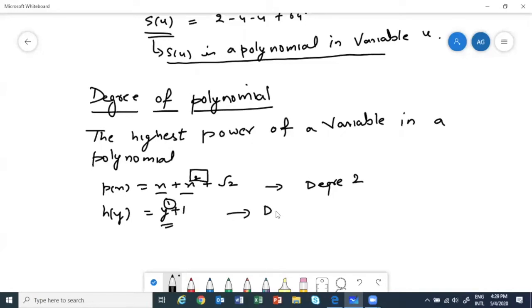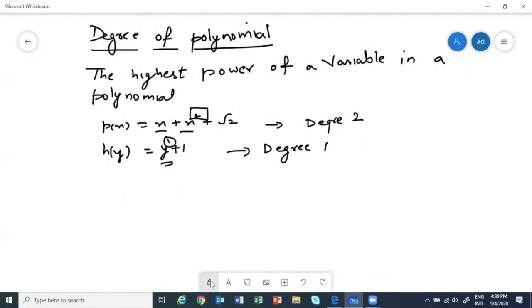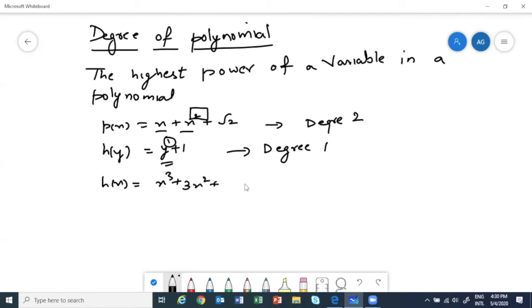So the degree is 1. Okay, let's have, say, h(x) is equal to x cube plus 3x square plus x plus 5. Then the degree is 3.